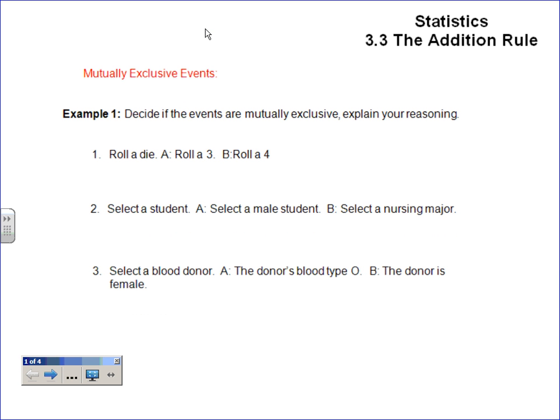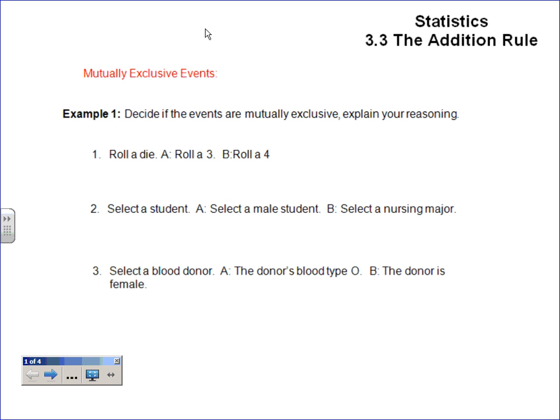3-3, the addition rule is what they've called it. Basically, now it's not necessarily independent and dependent anymore. We're going to say, are they mutually exclusive? That's kind of just weird words. Mutually meaning they kind of both agree, all right? Exclusive, though, it comes from exclude, okay?